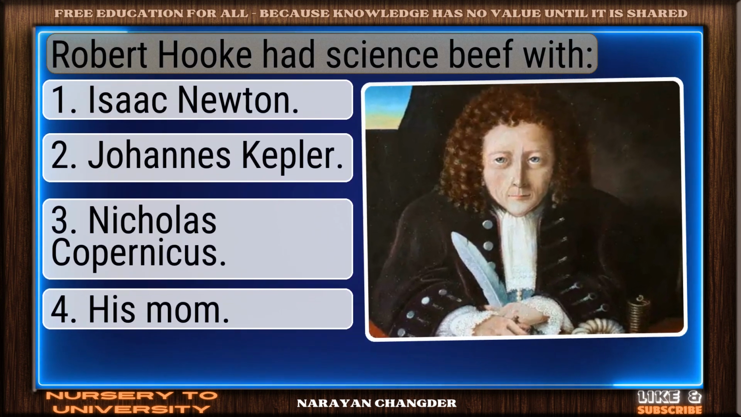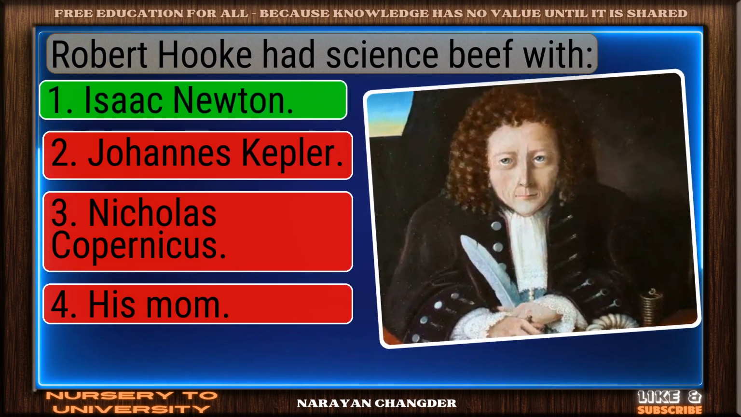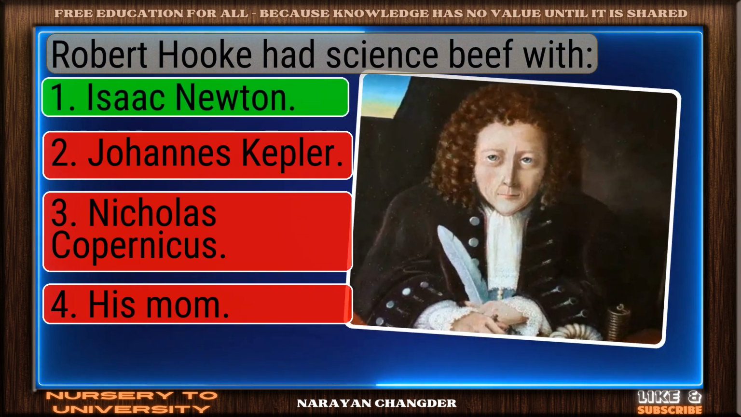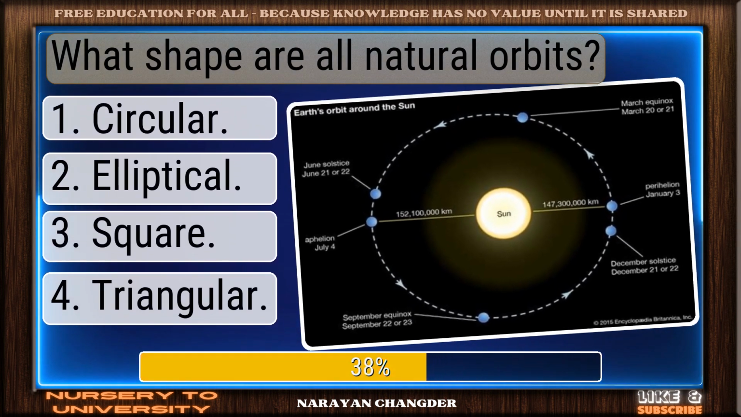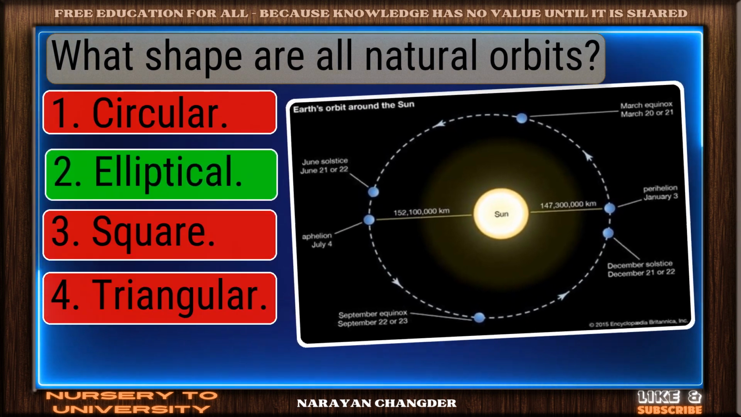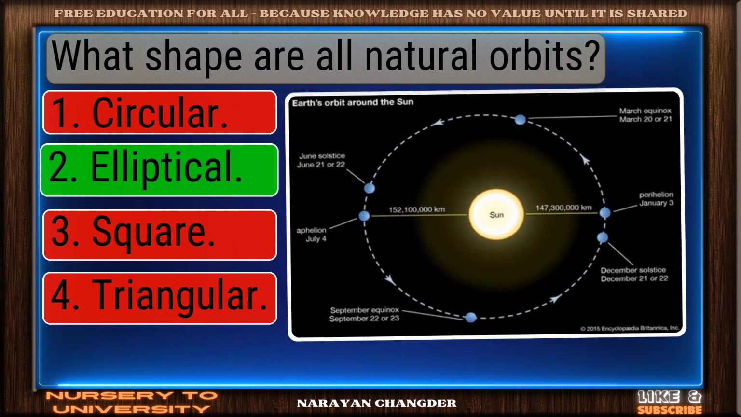Robert Hooke had science beef with. Solid response. Isaac Newton is a valid choice. What shape are all natural orbits? You're right. Elliptical is the correct answer.